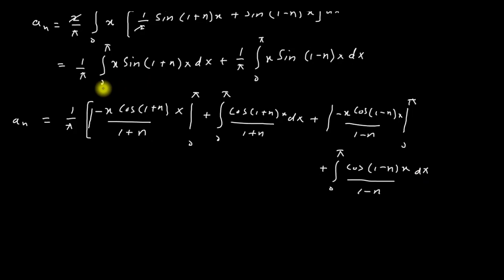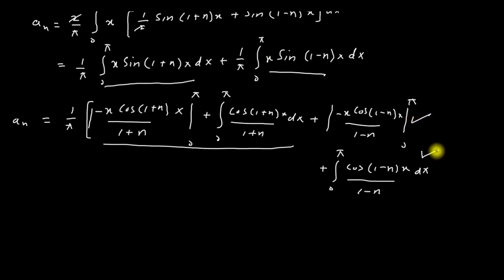Friends, when I integrate this integration, we will get this one. And when I integrate this integration, I will get this plus this one. Now friends, I have to integrate this one and this one.